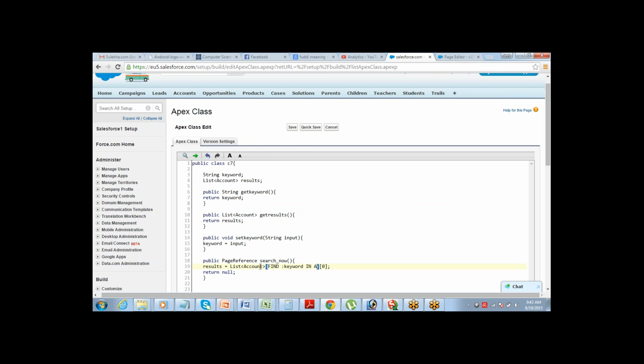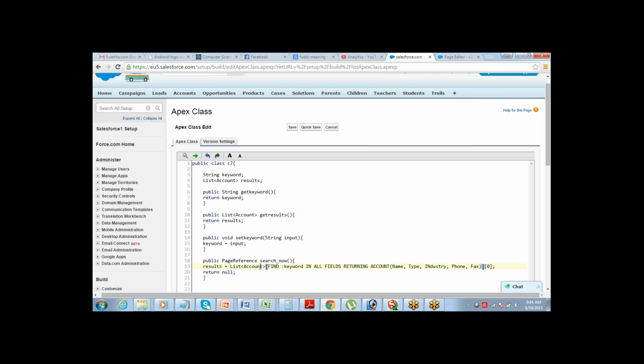in all fields, returning account, name, type, industry, phone, fax.